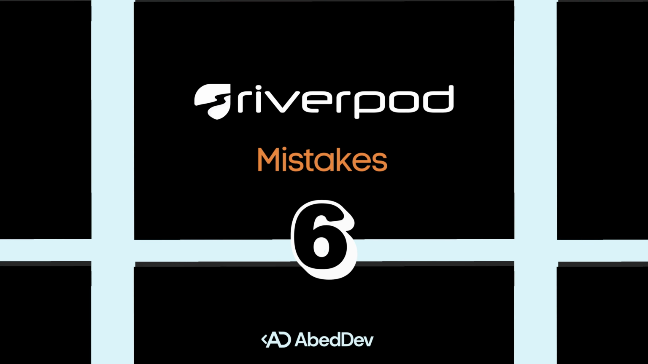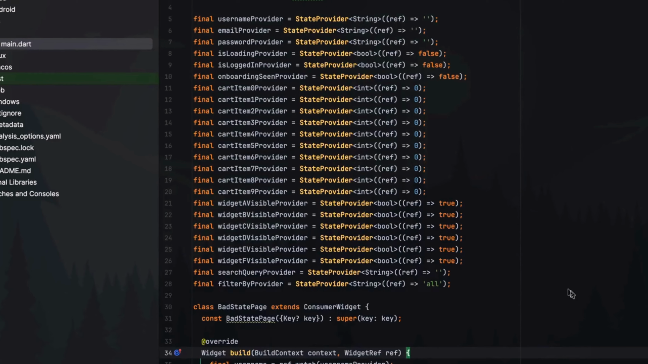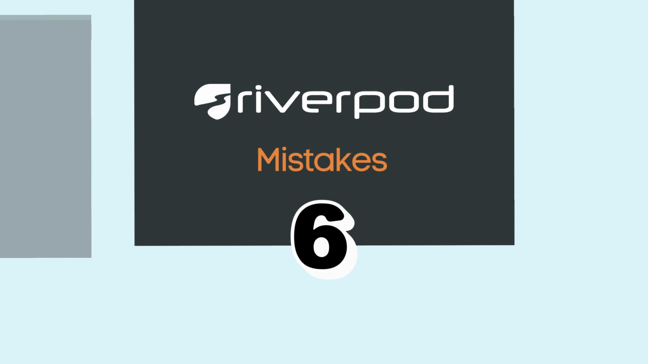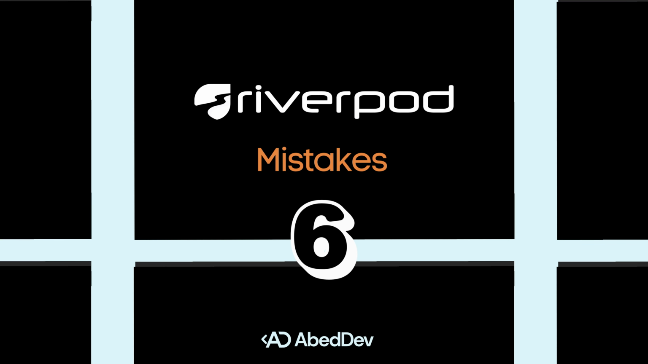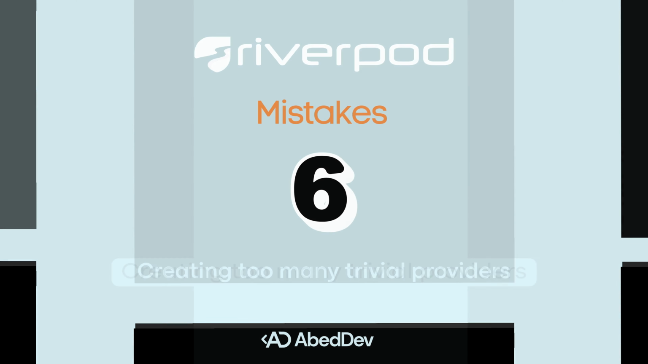If you are using Riverpod and have a dozen tiny providers for every boolean, string, or widget state, you may be turning your app into a debugging nightmare. Here is a mistake I see all the time in Flutter Riverpod projects: creating too many trivial providers.